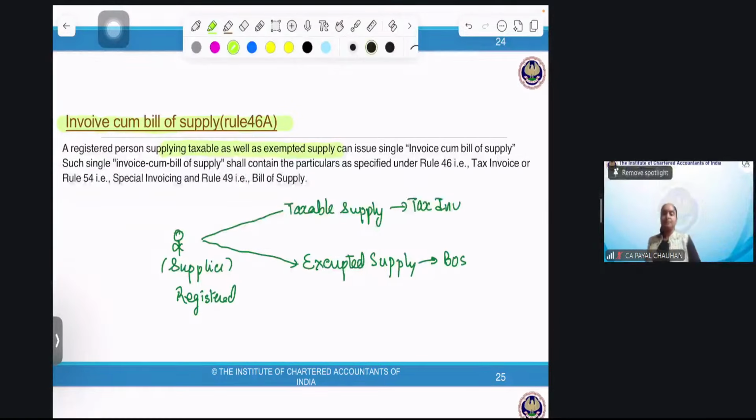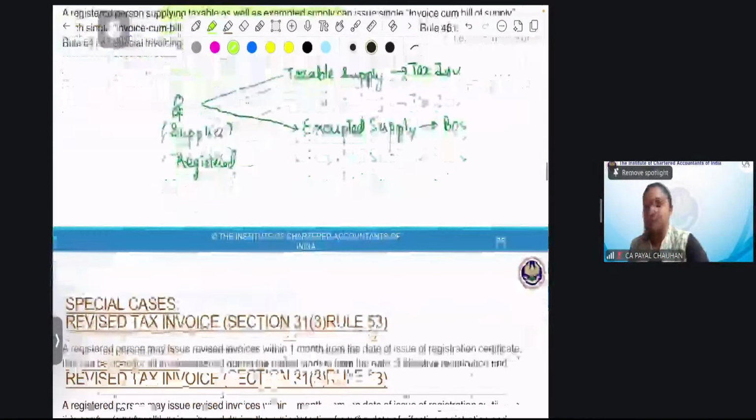You need to answer. Tell me, I am giving exempted supply also, and I am giving taxable supply also, and I have an invoice cum bill of supply. In that invoice cum bill of supply, true or false, you need to tell me T or F: I'll have the content of both, the content of the invoice and the content of the bill of supply. True or false? Perfect. Yes, of course. Since I have a single document, I need to mention the whole content of the invoice and the bill of supply. Whatever is required, I'll fill it. What is not required, I won't fill it, right? Perfect. Now, special cases.